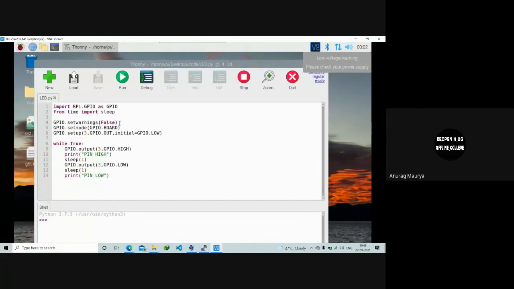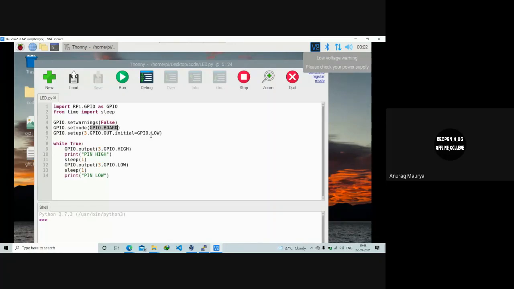It is an optional line, you can ignore it. And now the board, there are 40 pins. So there are multiple ways in which a particular pin can be referred. For example, if there is the third pin, it can be represented as pin 3, or by the particular role assigned to it.